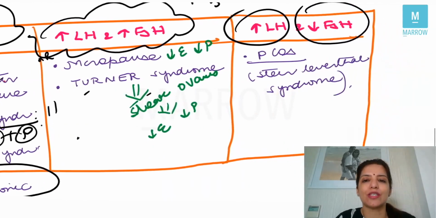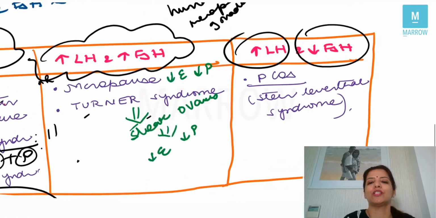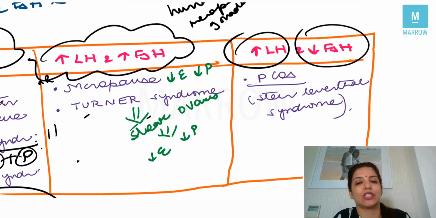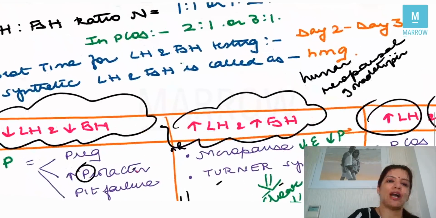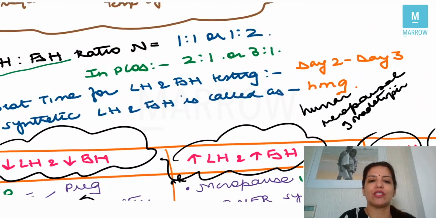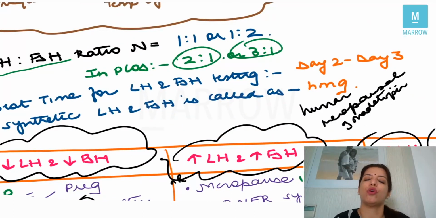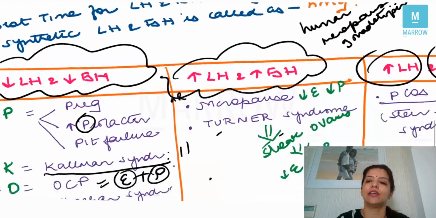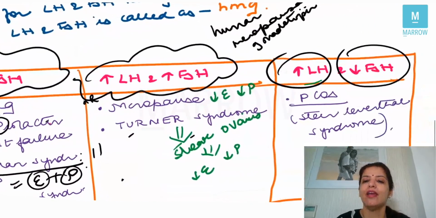Now, if your question says that the levels of LH are high but FSH is low, then it is PCOS, that is also called as the Stein-Leventhal syndrome. What is PCOS? Polycystic ovarian syndrome. So just now we saw that in PCOS, the ratio of LH to FSH becomes 2:1 or 3:1. In other words, the levels of LH are high but the levels of FSH are low, right? So this is what you had to know about hormones in gynae.